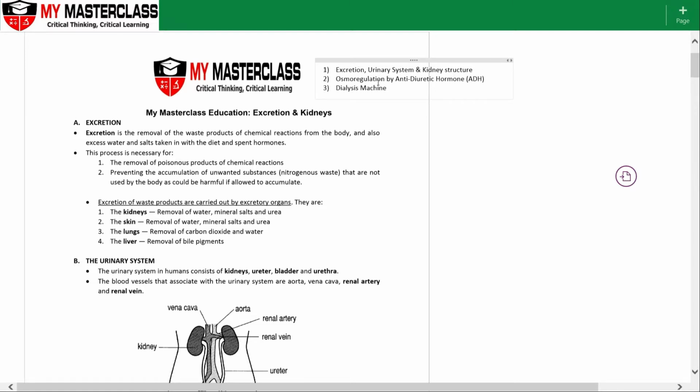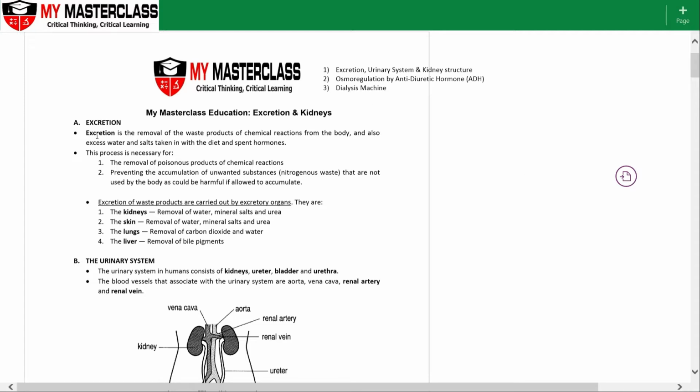Okay, excretion doesn't just involve the kidneys. So briefly, we'll look at some other areas that excretion is involved in, the urinary system as well as the kidney structure. After that, we'll move on to homeostasis by the kidneys, and the homeostasis process carried out by the kidneys is called osmoregulation, and this is carried out by a specific hormone called the antidiuretic hormone, or in short, ADH. Last but not least, we'll look at how the dialysis machine is functioning in people who have loss of kidney function and is not able to remove waste products as efficiently.